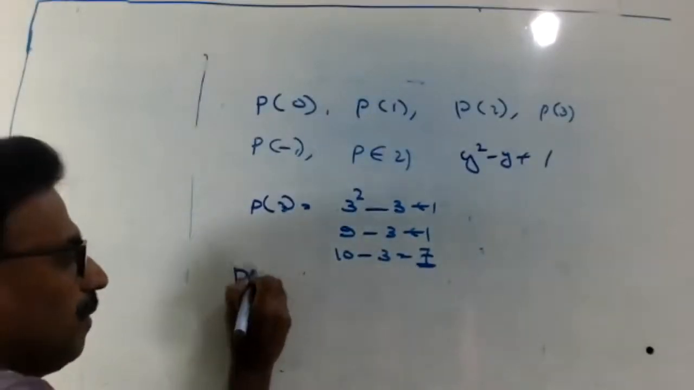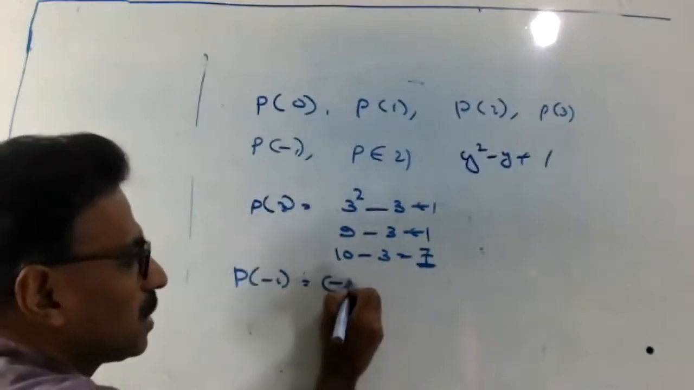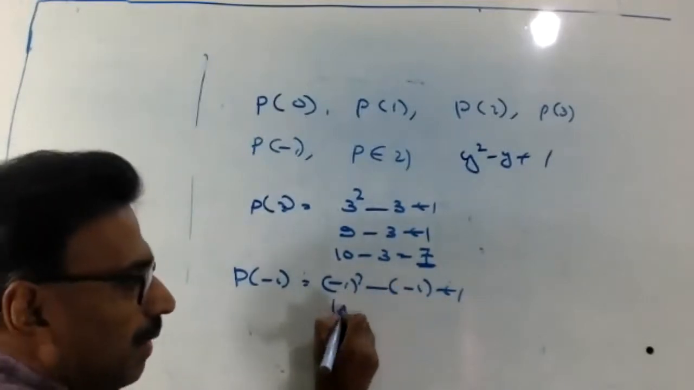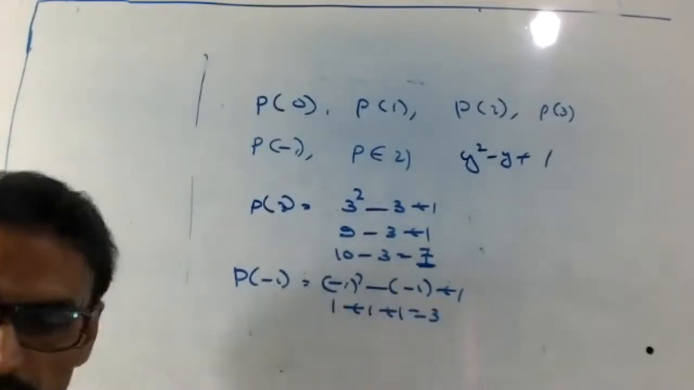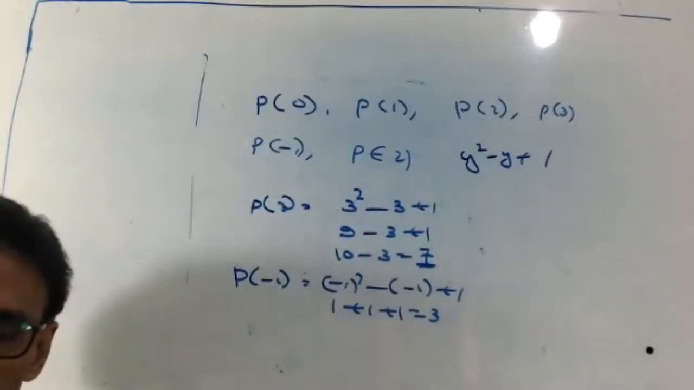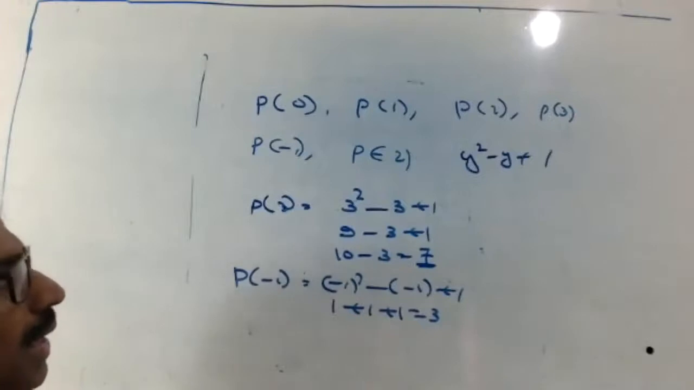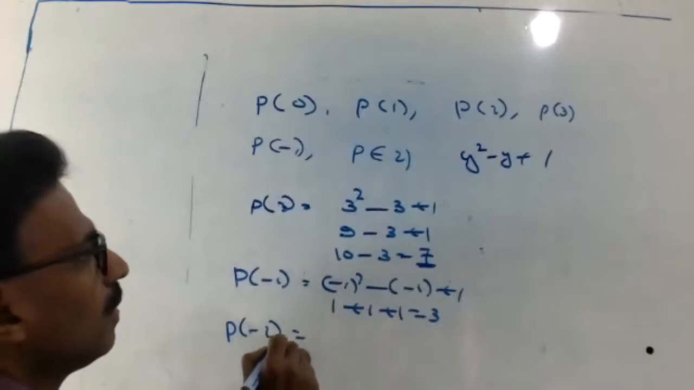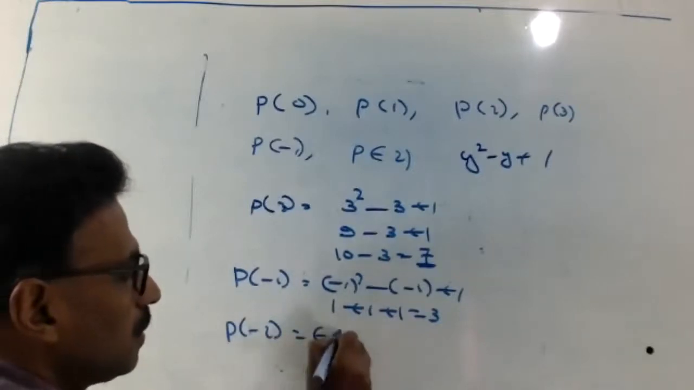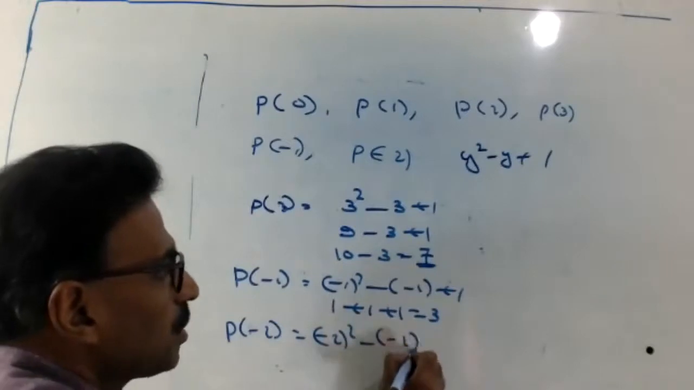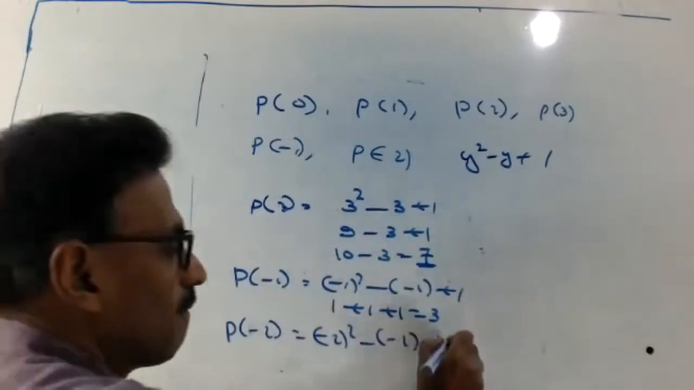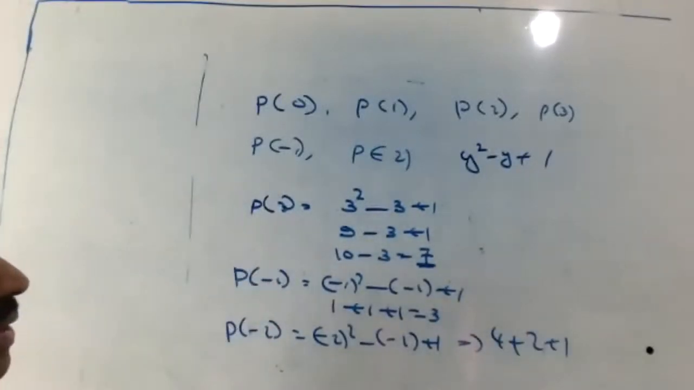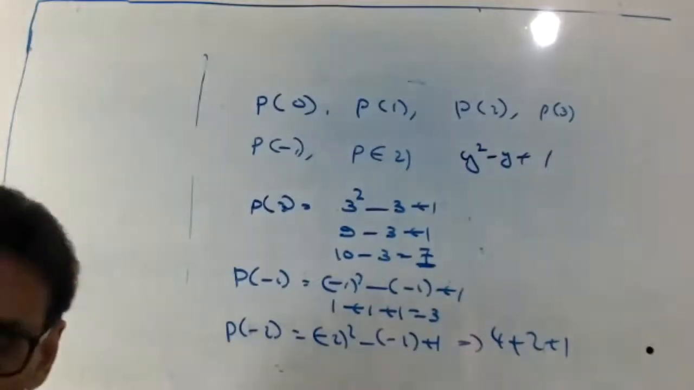Now, P of minus 1: minus 1 square minus of minus 1 plus 1. Keep in bracket. 1 plus 1 plus 1 equals 3. Right? Are you getting it now? Okay. Next, P of minus 2 equals minus 2 square minus of minus 2 plus 1. That is 4 plus 2 plus 1. Answer? 7. Okay, finished.